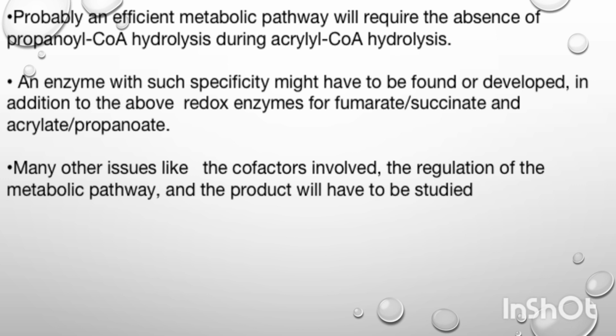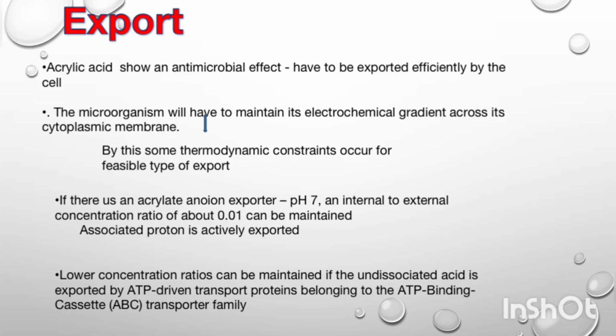Acrylic acid shows an antimicrobial effect and has to be exported efficiently by the cell. The microorganism will have to maintain its electrochemical gradient across its cytoplasmic membrane. For the feasible types of export, some thermodynamic constraints occur. If the associated anion is actively exported, an acrylate anion exporter is used, having at pH 7 an internal to external concentration ratio of about 0.01. If the undissociated acid is exported, then ATP-driven transport proteins belonging to the ATP binding cassette (ABC) transporter family are used, having a lower concentration ratio.